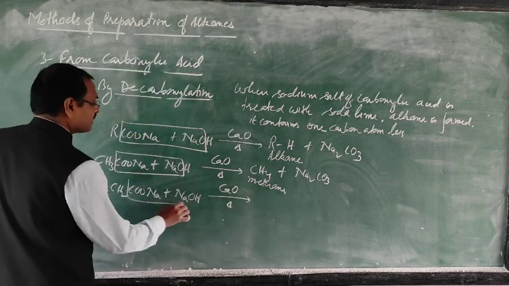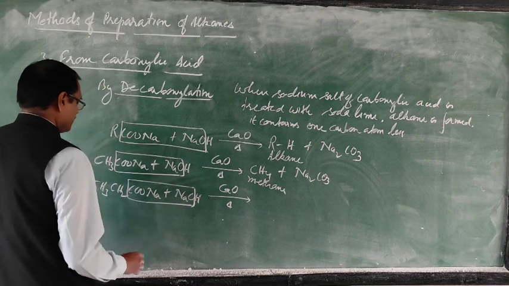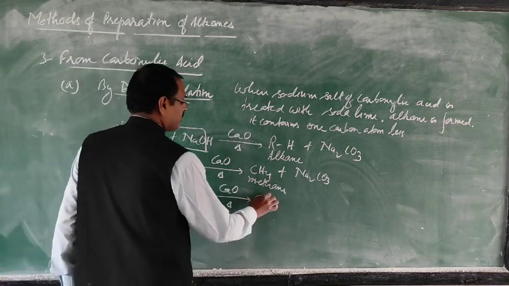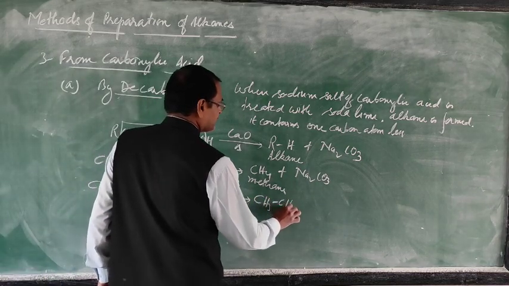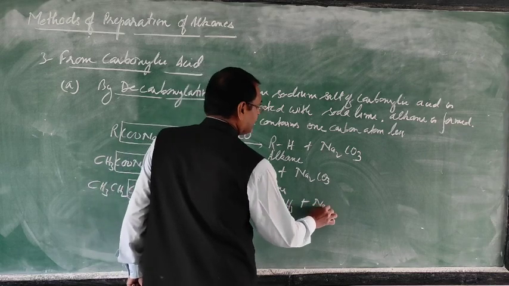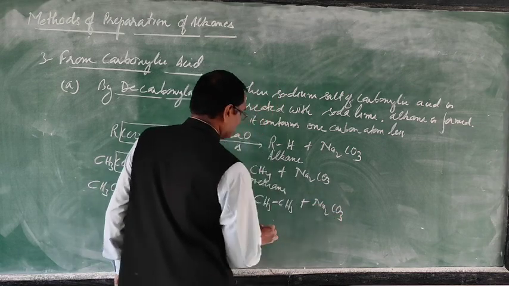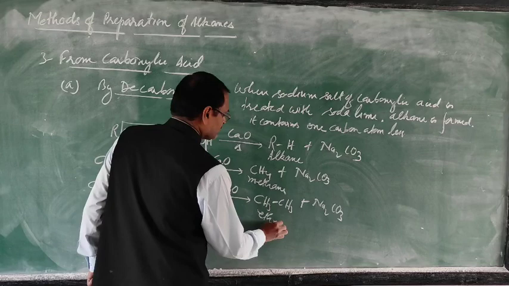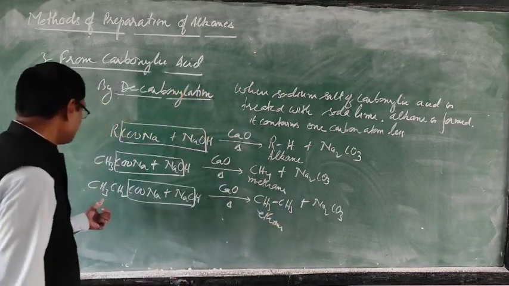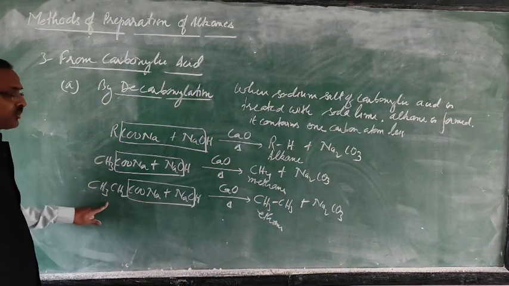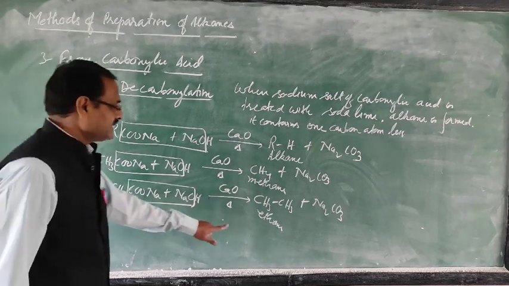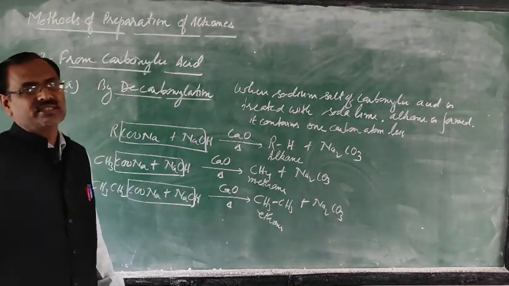So this will form CH3CH3 and Na2CO3. So ethane. Whatever carbon atoms you take here, this is sodium propanoate and that is ethane. So one carbon atom less will be there.